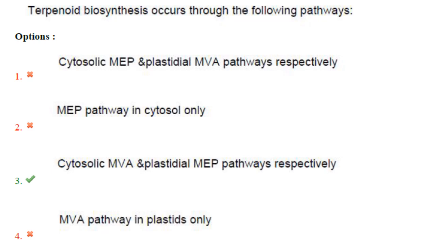Then next one. Terpenoid biosynthesis occurs through the following pathways: cytosolic MVA, where MVA is the mevalonate pathway, and plastidial MEP pathway, where MEP is the methyl erythritol phosphate pathway. So terpenoid biosynthesis occurs through two pathways, that is, as per option 3, cytoplasmic MVA and plastidial MEP pathways.